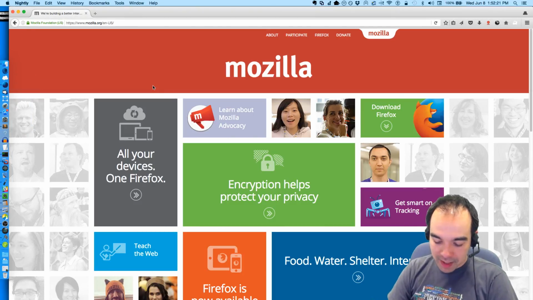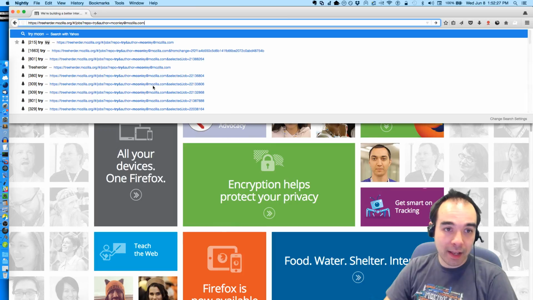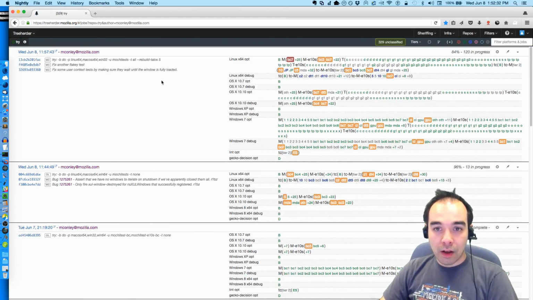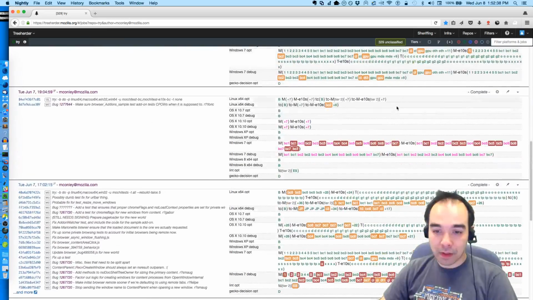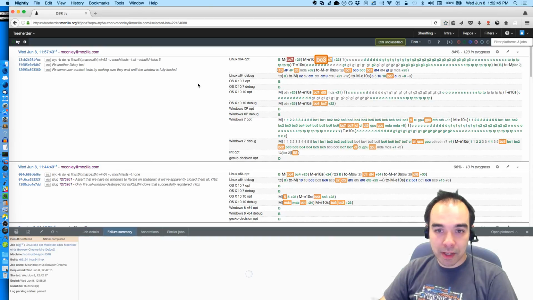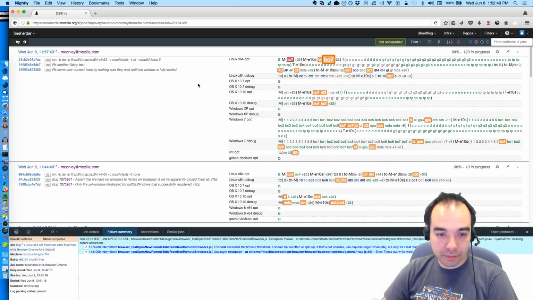But over the past couple of days, I've made some pretty big strides in making the patches work. I've got something baking on try. I kicked it off maybe an hour or so before the stream, and it's looking okay. I had a lot more orange before. I had this much orange, and now there's this much orange, so it's slightly better. Some of these might just be intermittents. Some of them might not.